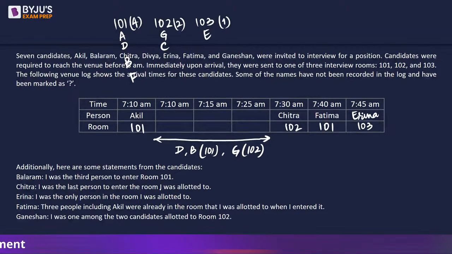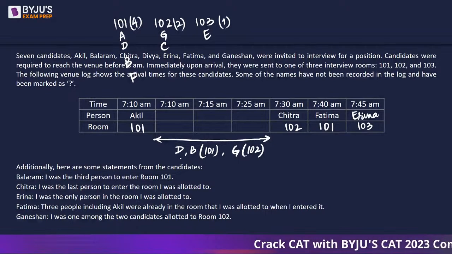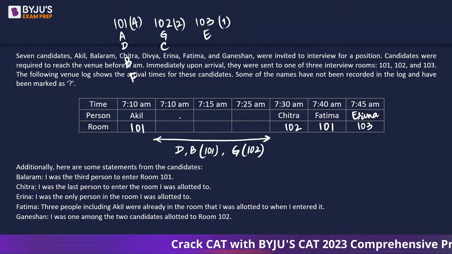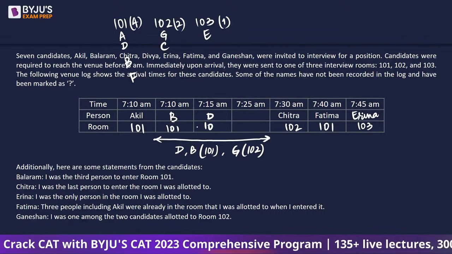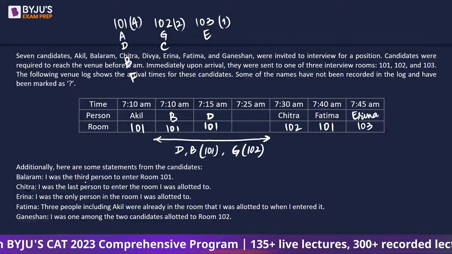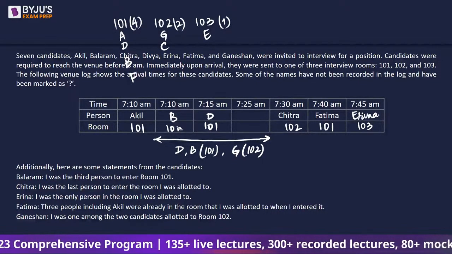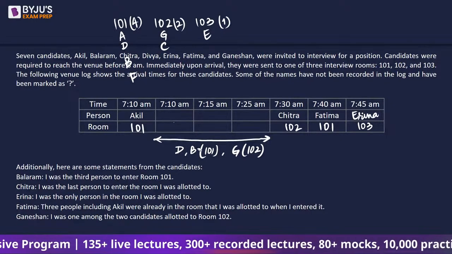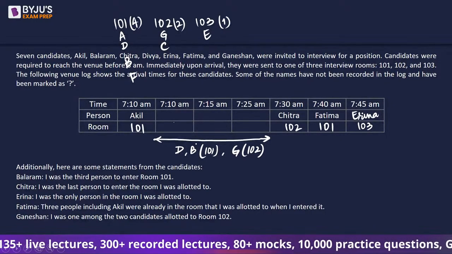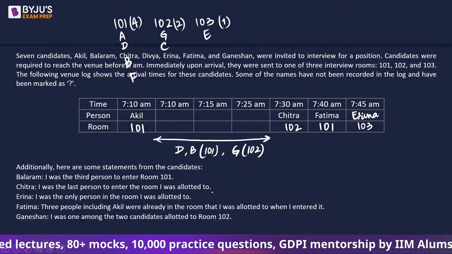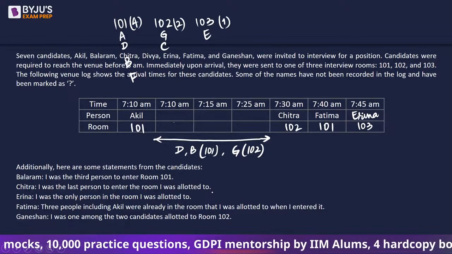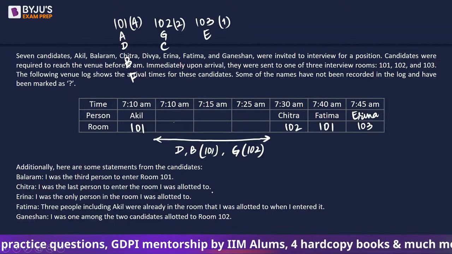ठीक है, one thing we should know is that Balram says he was the 3rd person to enter room 101. So Balram will definitely enter after Divya. So you cannot have this sequence, because when Balram enters, Balram is the second guy. Balram says he was the 3rd person. So Balram जो है वो दिव्या के बाद आएगा. So we'll be writing D, and to the right of him, immediate right या एक छोड़कर, we don't know, Balram will be there. For Ganeshan, there is no such condition, and Divya's name is not here, right?